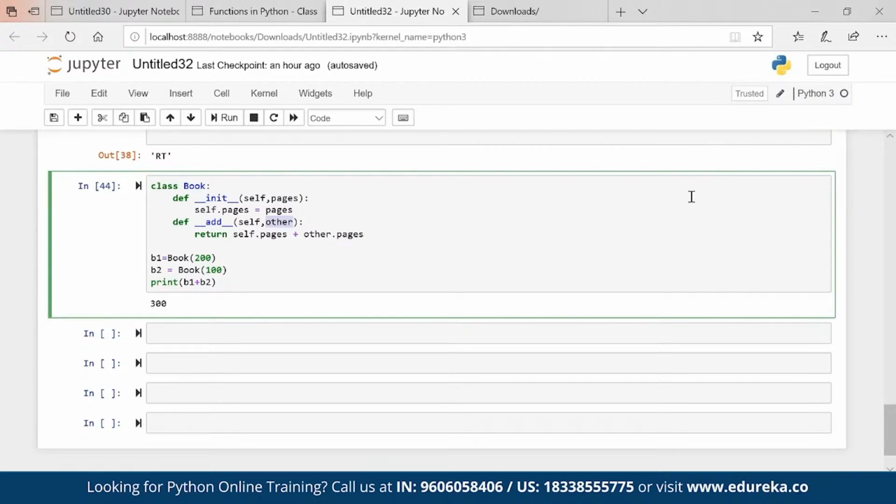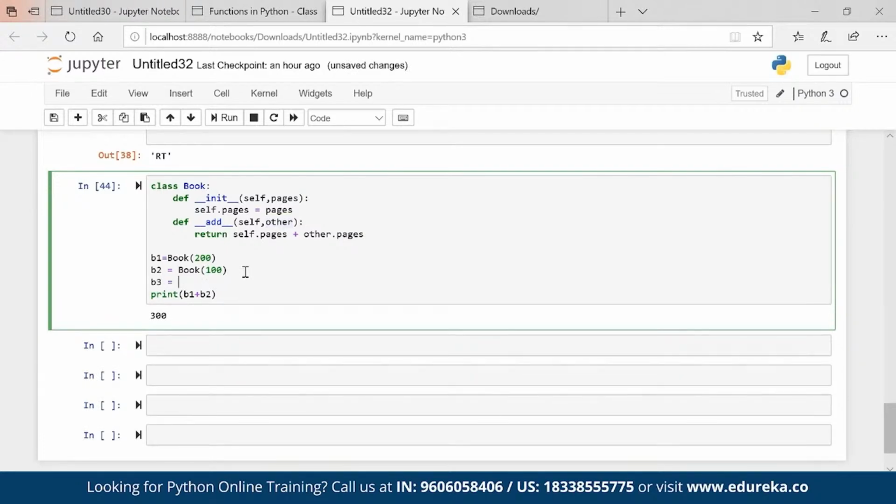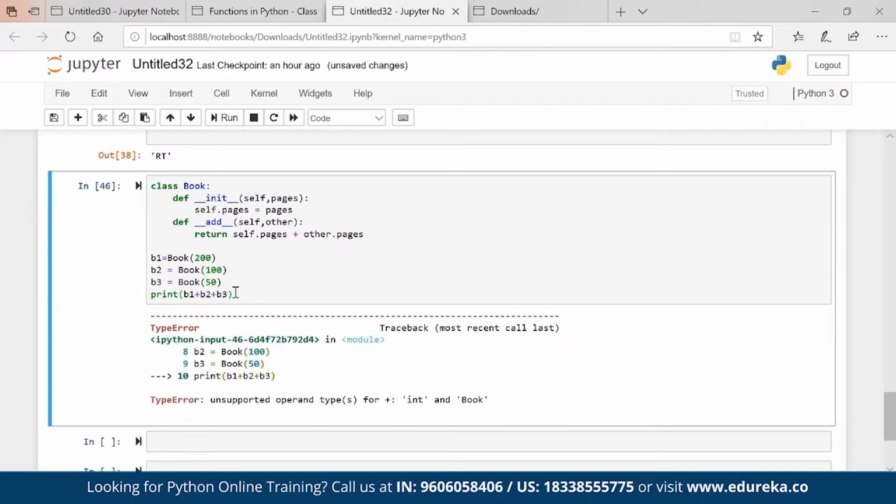Now the question arises, can I sum up three books? If operator overloading is there, then we should be able to sum up three books as well, right? B1, B2, B3. Here I will pass B3. It should work. It is not working. It is saying integer and book. What is integer? 200 plus 100 is giving me 300. That 300 is nothing but an integer, which is the output. And B3 is a book, which is an object, right? Now I cannot add integer plus book.